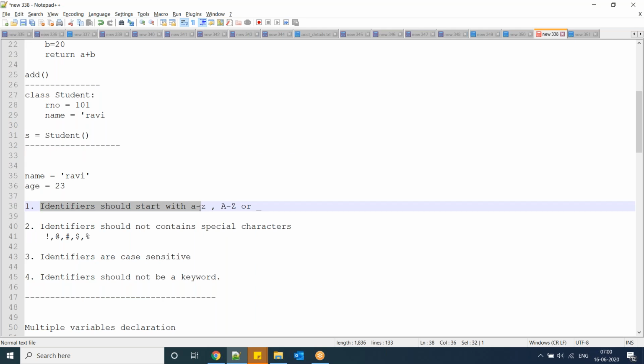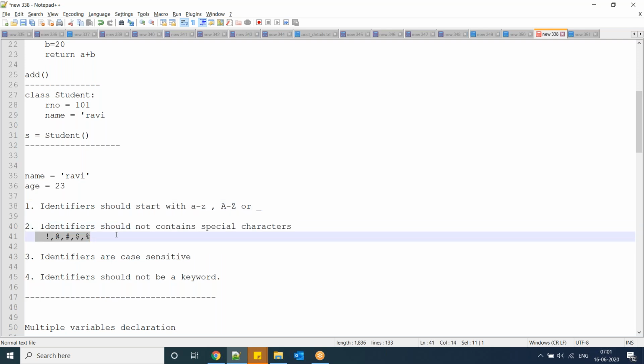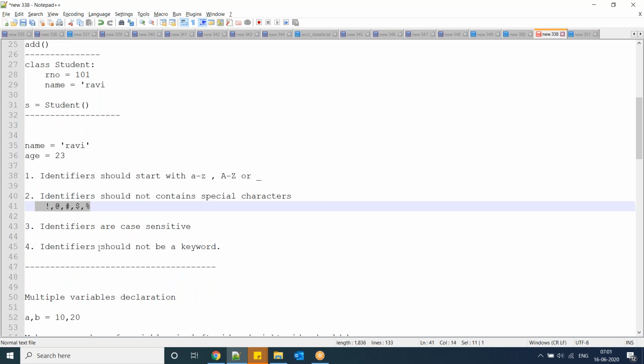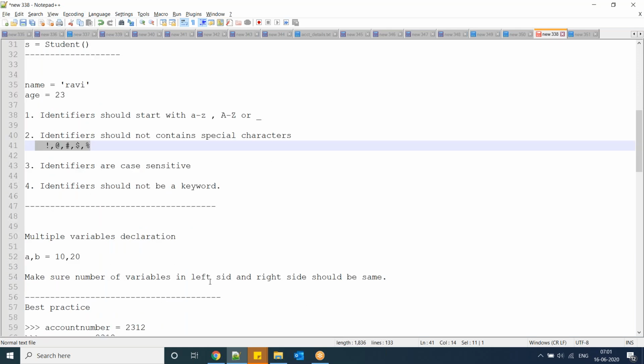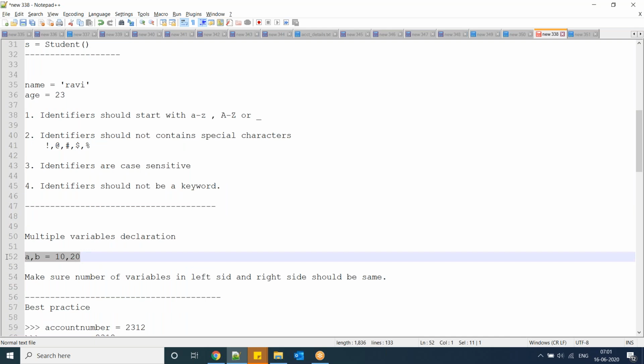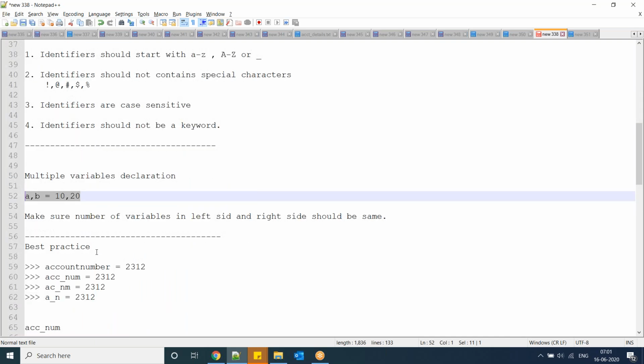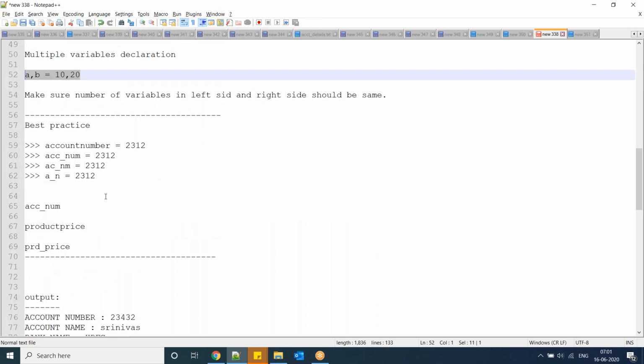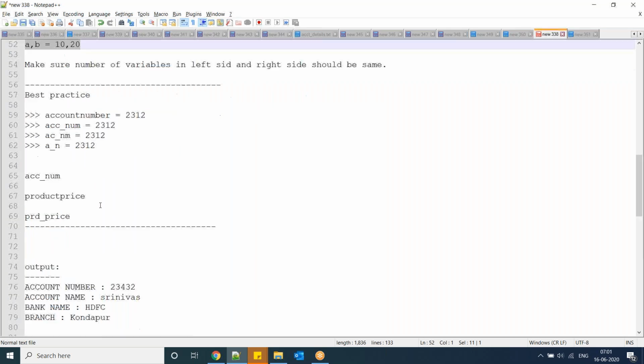So first one is we have to start with A to Z, capital letter or small letter, or underscore. The identifier name should not contain any special characters, and those are all case sensitive. Identifier name should not be any of the keywords. Also, multiple variables we can declare at a time, and make sure the number of variables on the left side and the right side should be the same. And the best practice is, whenever you declare a variable, try to make it as simple as possible and understandable.